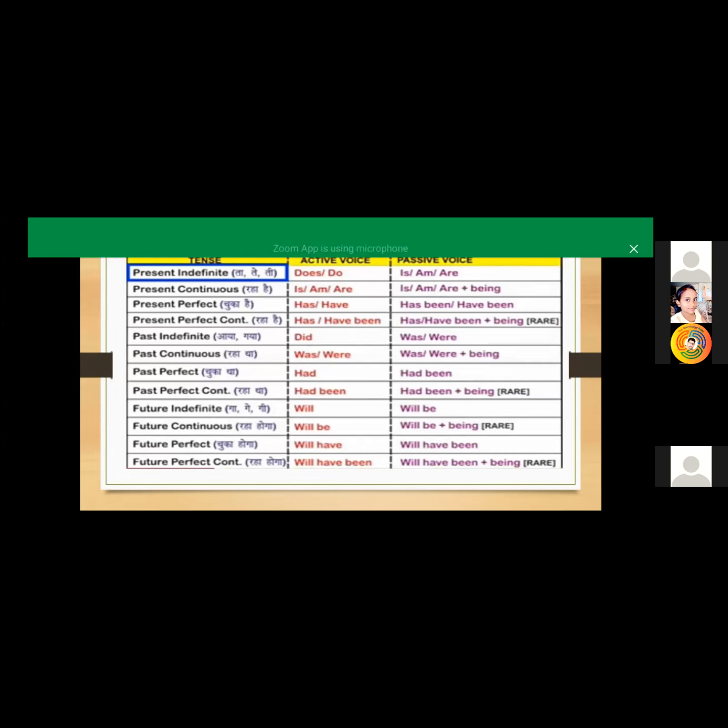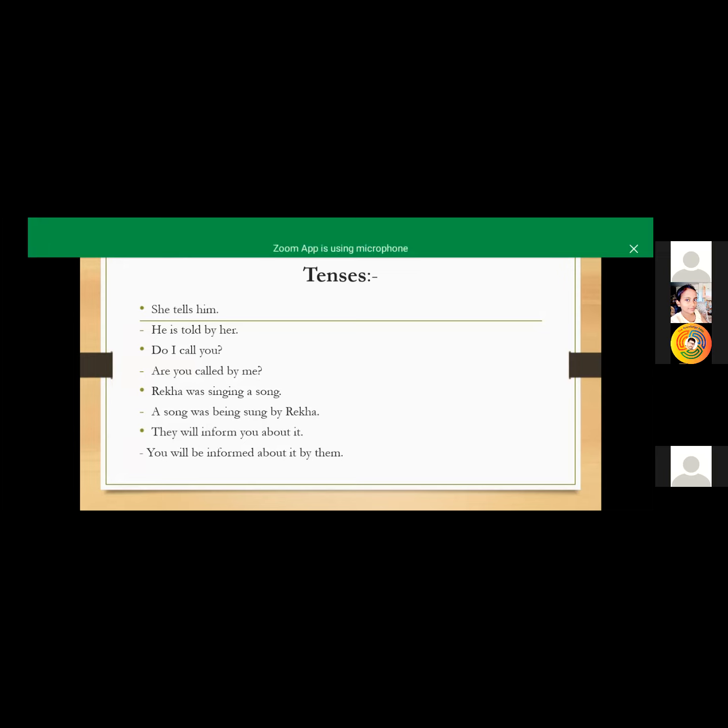If you are not remembering this, then you can't convert active voice sentences into the passive voice in different tenses. You have to go through all this, and then you can easily convert. It is so easy to convert active voice sentence into passive voice.